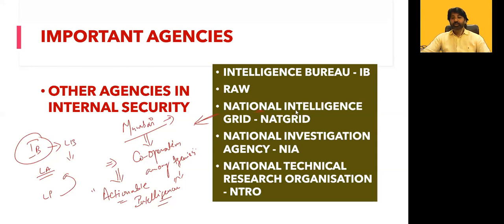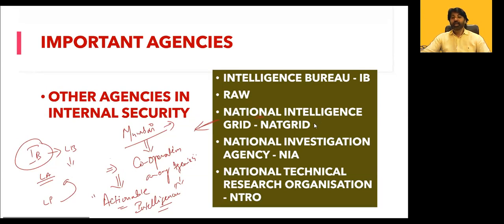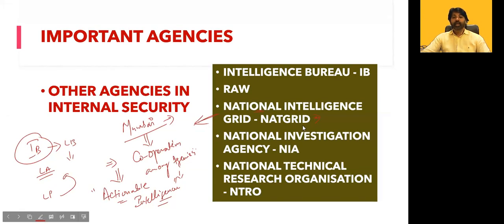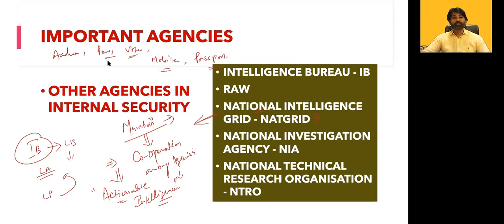Let me finish this. So National Intelligence Grid is organizing, collecting data from the different agencies. Say, for example, the person has an Aadhaar card, a PAN card, a voter ID, and a mobile bill. Okay, and what else? Passport. All these things are carried by different agencies.